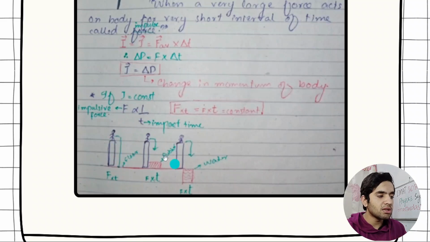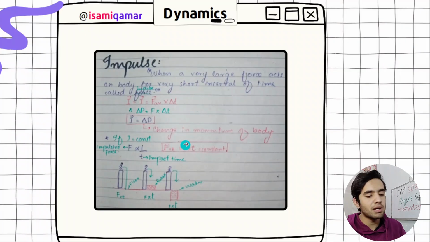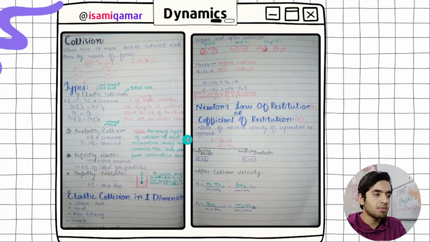And if a person falls on this rubber, time is a little bit higher, so the person will get a little force. And this is water, the time is very high, a person will drop here and it will take a very long time to reach here, so the force will be minimal. There will be no force acting on it. That's why people dive from high. So this is our conclusion.